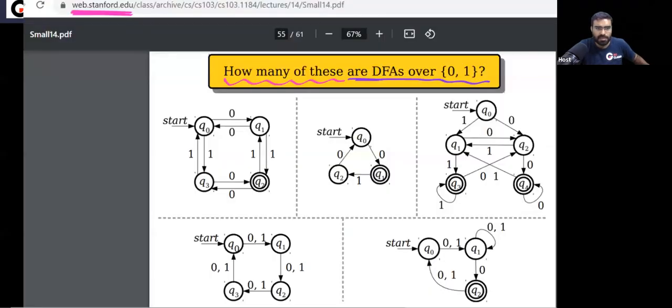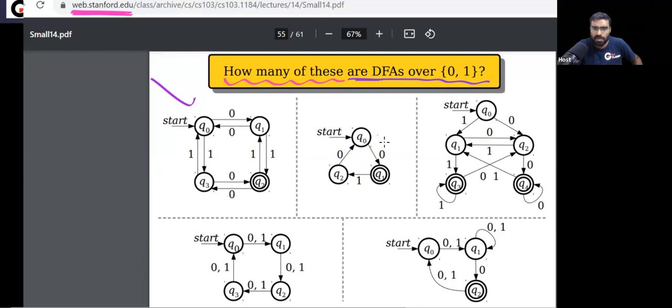Now let's see. Tell me the first one. Is this a DFA? Yes, this is a DFA, because every state on every symbol has exactly one transition. Q0 has exactly one transition on 0 and exactly one transition on 1. Q2 has exactly one transition on 0 and exactly one transition on 1. So every state has exactly one transition for every symbol.